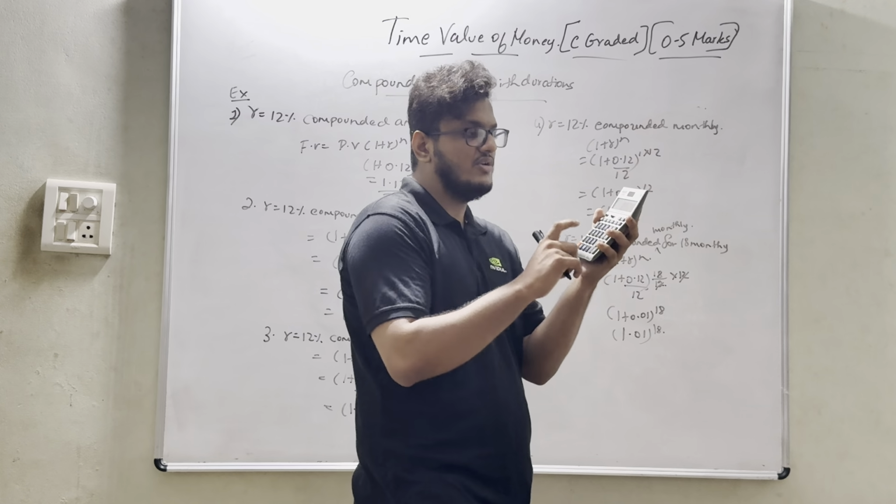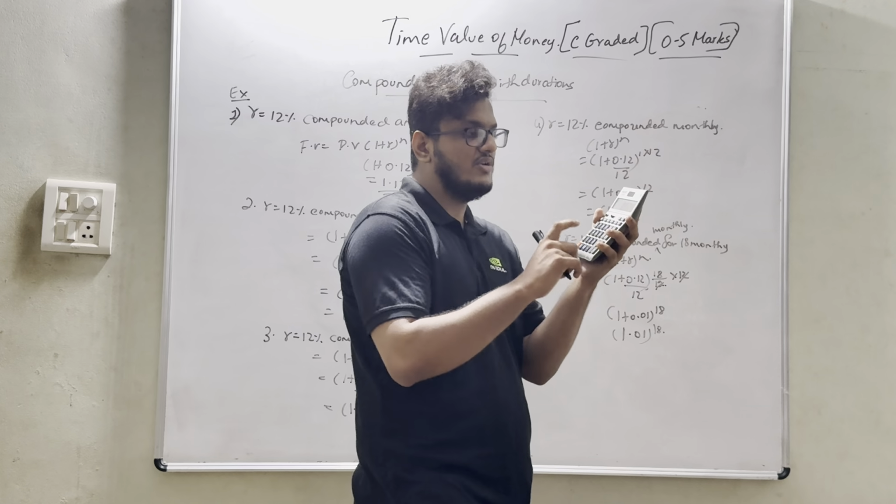How many times do I want? 12 times. So here we have to do it manually: 8 times, then 10, 11, 12 times. So 1.1268.